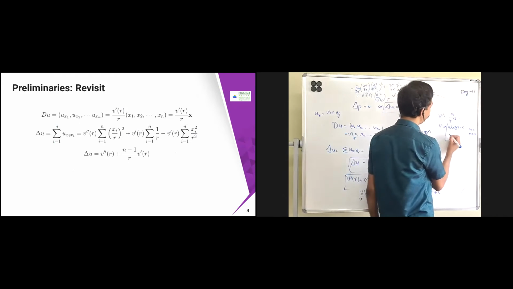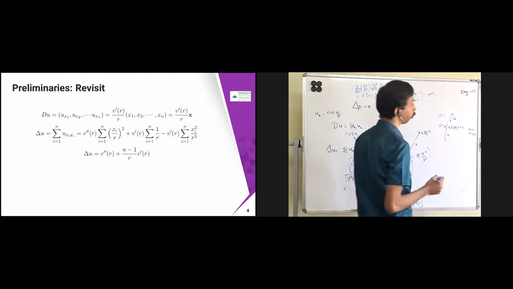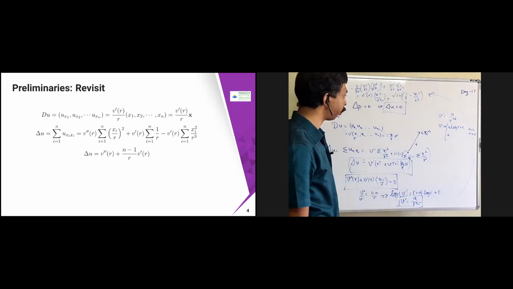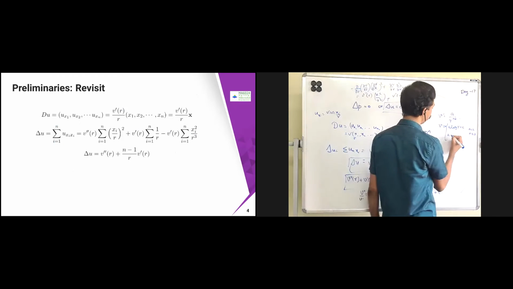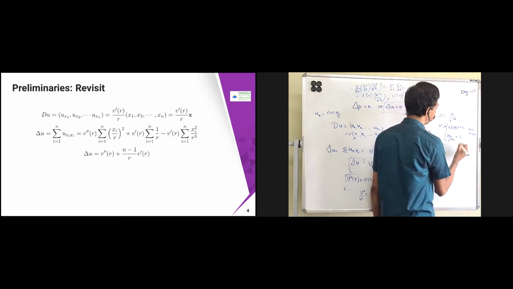It's going to become a into r raised to the power minus n plus 2, upon, okay, a by r power n minus 2 I can write it. Okay, 1 is going to reduce and then n minus 1 is going to come. So something is going to come. I'm just putting some constant, okay, a, plus some c is going to come.